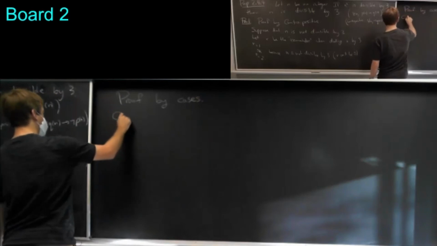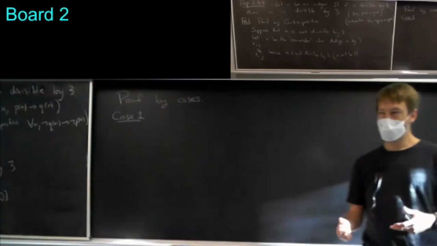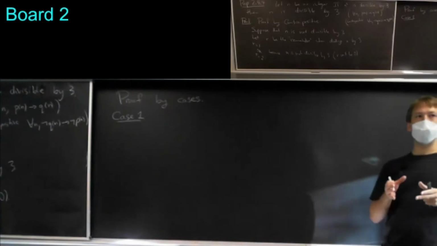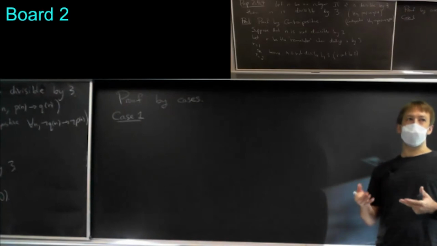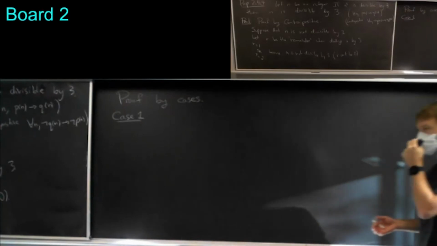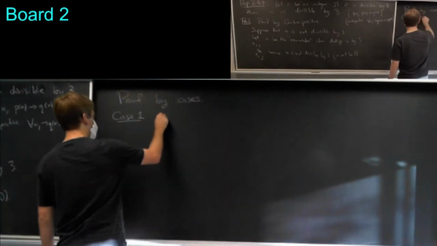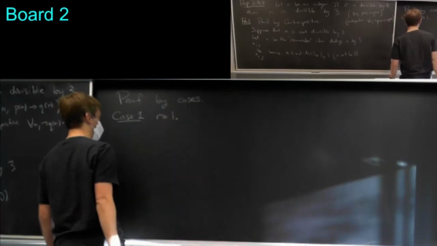So case 1. The way proof by cases works is, you get to a point where one of maybe several different possibilities can happen. If you consider each possibility individually and from all possibilities you can get the conclusion, then you know that the conclusion must be true. That's the idea. So here we've got two possibilities, R is 1 or R is 2. Let's first consider the first case, R is 1.